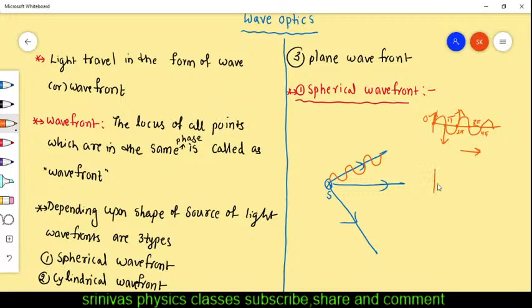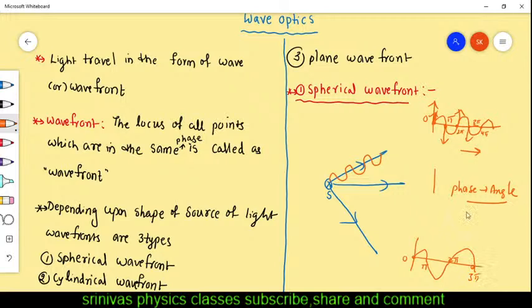Why? Because firstly it is vibrating upward, next downward, next upward, next downward. Its phase angle will change. Phase means nothing but angle. Phase increases while traveling, right? When the light travels in the form of a wave, its phase will increase. Its angle will increase. Here it is 0, then here it is 180, and here it is 360, like this. Here it is 3 pi.